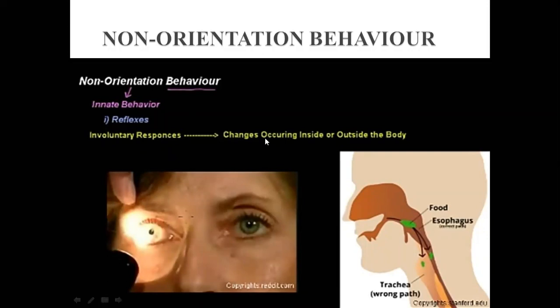So the reflexes are clear to you, students. For this purpose, here is another example. Whenever you swallow, the food must go toward the esophagus, the food pipe, right? But in certain cases, when you are not eating food consciously, it goes towards the trachea, the windpipe. This is a wrong path. It shouldn't go there, right?